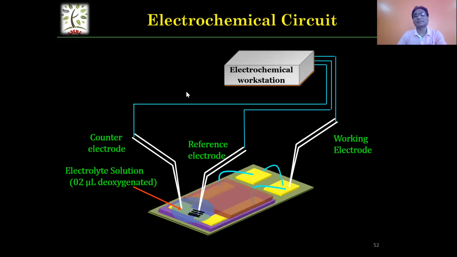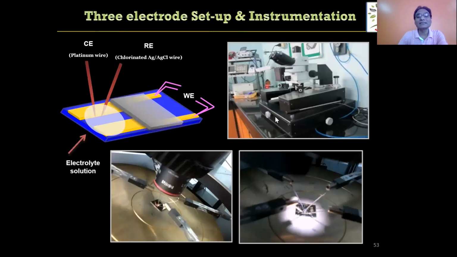This is the schematic of the electrochemical circuit, because I thought I should show you that as well. You can see 2 electrode aligned CNTs, and whenever we put a drop of monomer, we need a counter electrode and reference electrode there itself. This electrode pad would be our working electrode, and we are using a CH electrochemical workstation for doing surface modification of the CNTs, right? This is the schematic of the electrochemical circuit, and these are actual photographs.